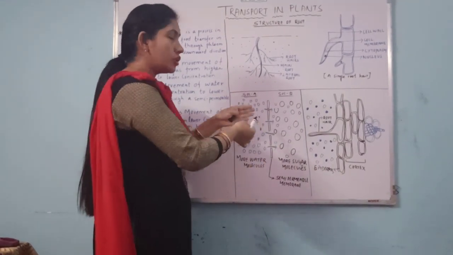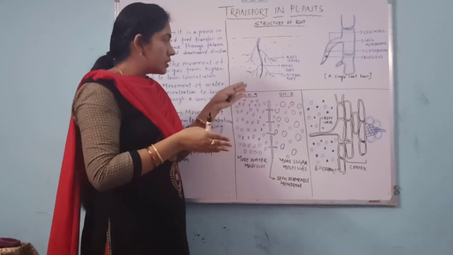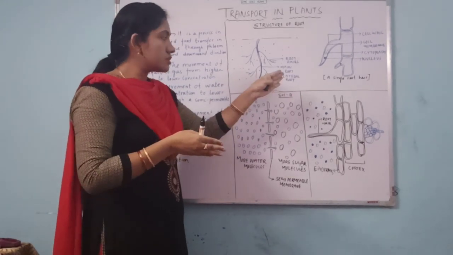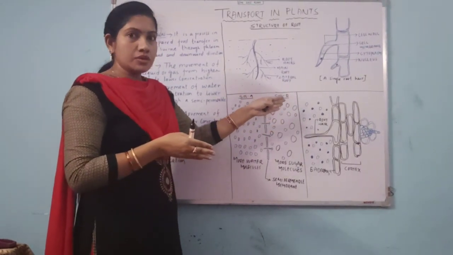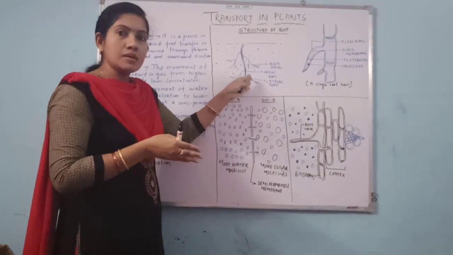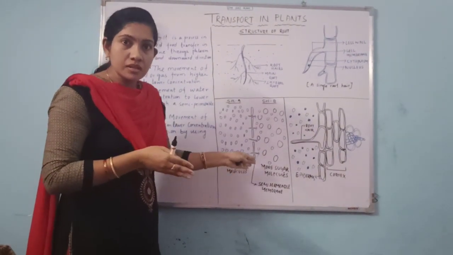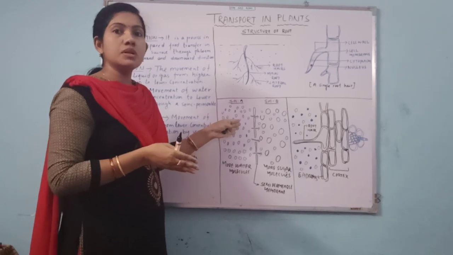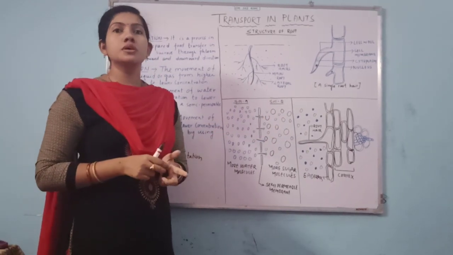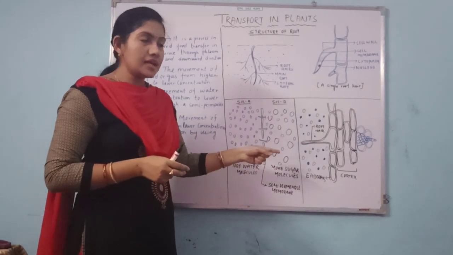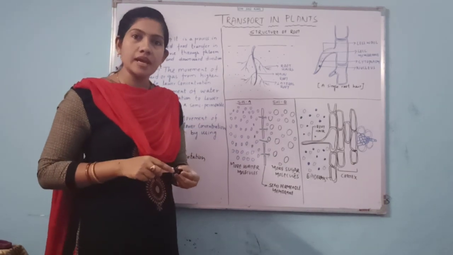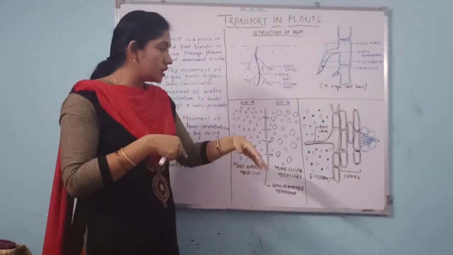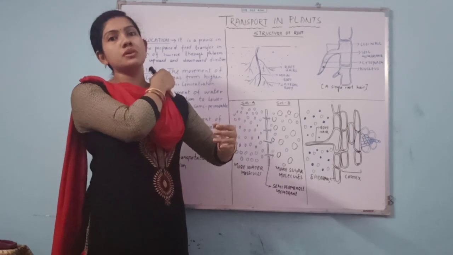So when we take a normal water and a sugar solution and put a semi-permeable membrane in between, the water particles will move towards the sugar solution, and after some time we can see that the amount of water particles will increase in the sugar solution.